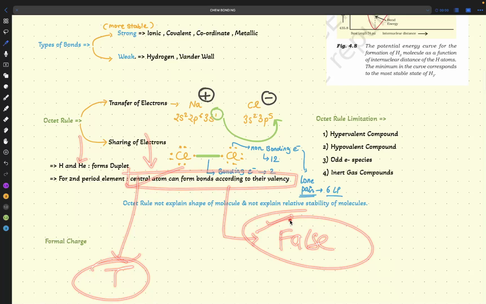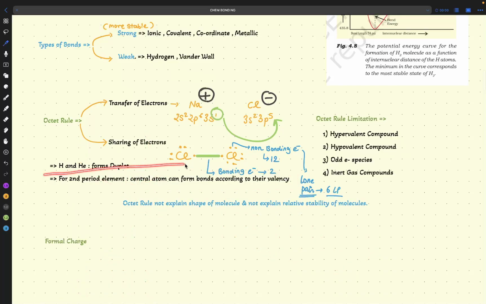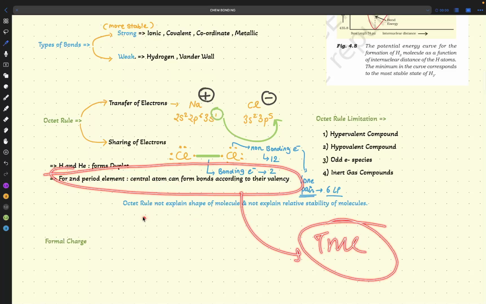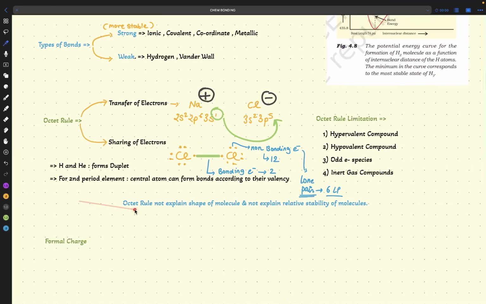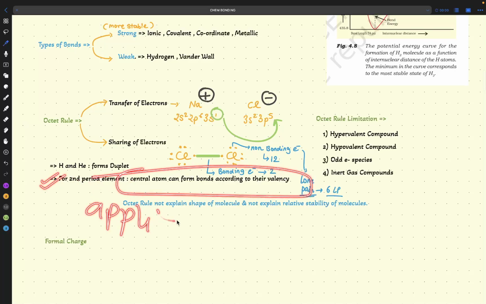But if I mention one more statement, for second period element, central atom can form bond according to their valency, this will be true, because it happens only in second period elements. Because later the complexity increases, because D block comes, F block comes, and this rule is invalid at that point of time, because we have different types of valency, so we can't say that it will compulsorily form the same number of bonds as their valency. We can't say. So that's why this generalized statement is applicable only for second period elements. You have to remember that.